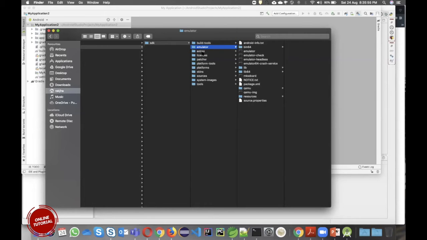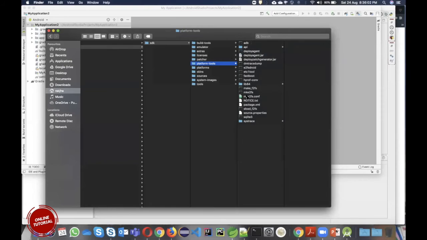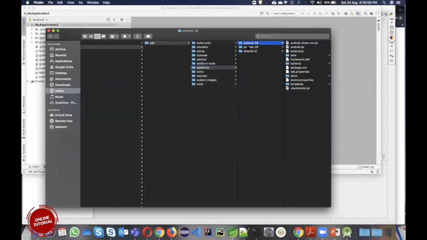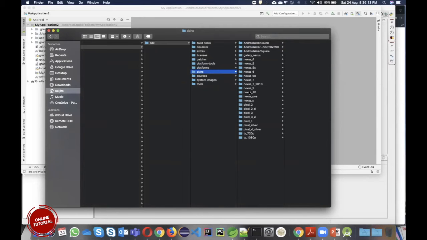You'll get some extra tools from Google or Intel. You have platform tools which will help you to get the packages. You have different platforms, Android 28 or whichever you want. You have skins, which are different kinds of look and feel. If you create a virtual device, the skin decides how that device will look, like Nexus 7 or Nexus 5. So these are the different kinds of devices available in your system.